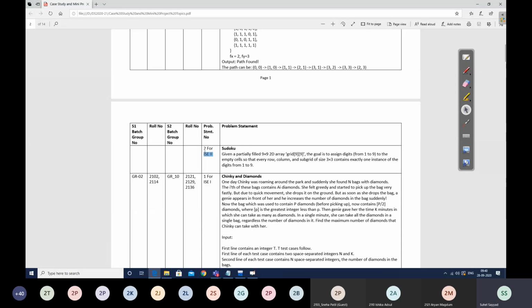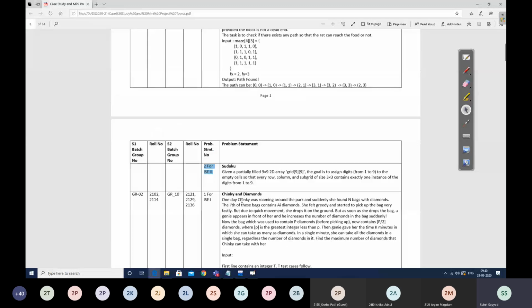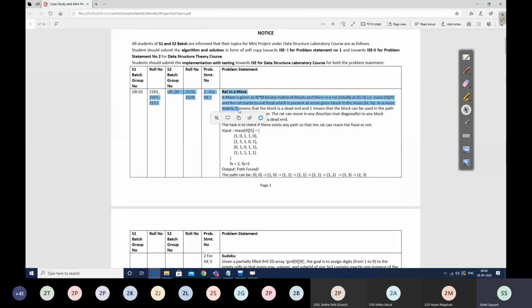Now for ISC 1, you are supposed to solve this problem statement. Your first task should be to solve the ISC 1 problem statement. Are you getting this? For this problem statement, you have to write some algorithm and solution. This algorithm and solution you first have to write in a Word document. And I'll be creating a link on Moodle, and you have to submit only the solution of this first problem statement. When I say solution, it is not a program.